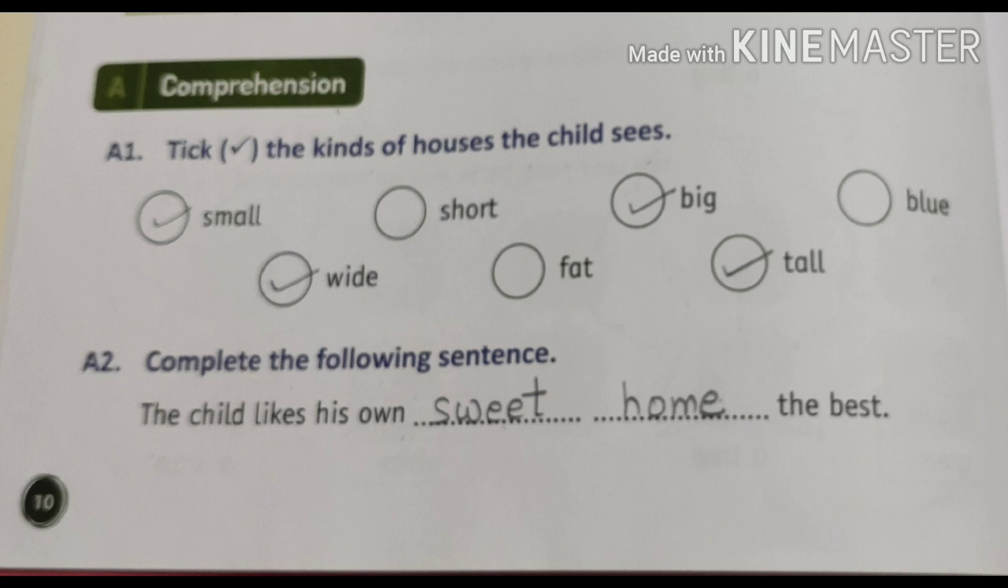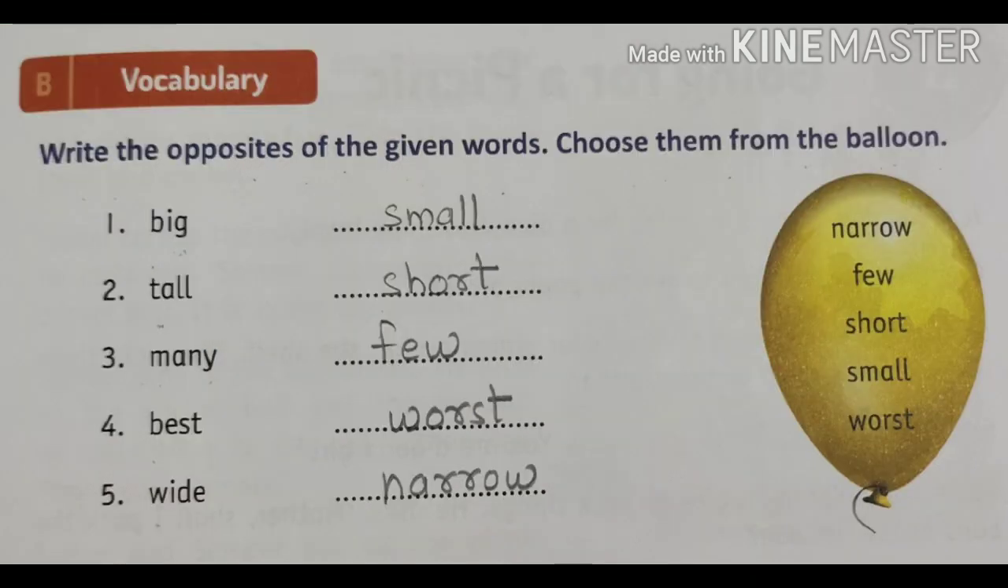Now, take comprehension A1. Take the kinds of houses the child sees. In this poem, the child sees small house, wide house, big house and tall house. Now take these answers, okay? Now second, A2. Complete the following sentence. The child likes his own sweet home the best.